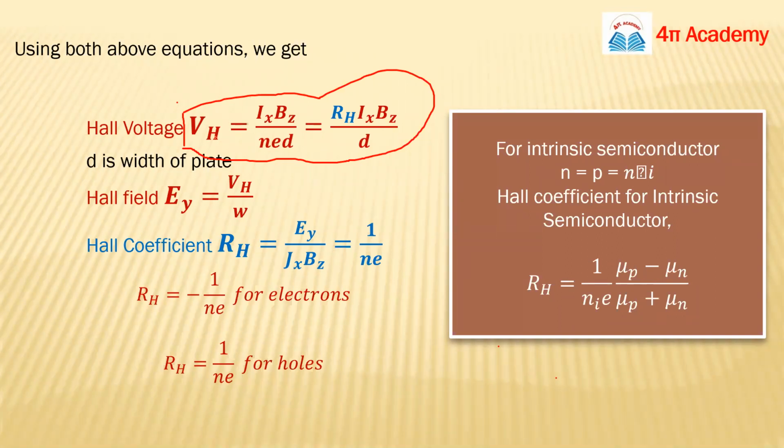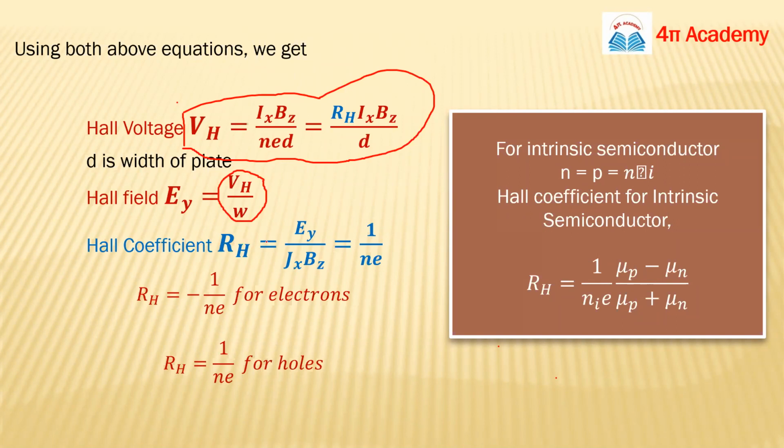This is your Hall voltage, and the Hall field, you know the formula relating E and V, it's a very common thing. E equals V upon d, and d here is W. So you can relate this Hall field and Hall voltage by this relation.